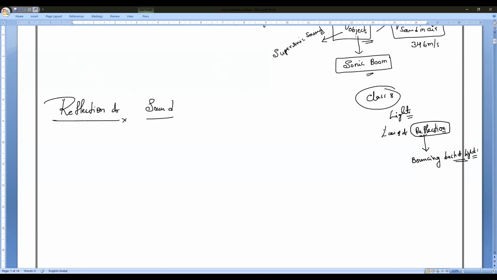So bouncing back of light after hitting what? Any opaque surface, which we used to call reflection of light. For example, if the light is traveling in a particular medium and it hits the opaque surface, then with the same angle, it will bounce back. So that is what we call reflection of light. So this is what you might have studied. Am I right, guys? Please respond.